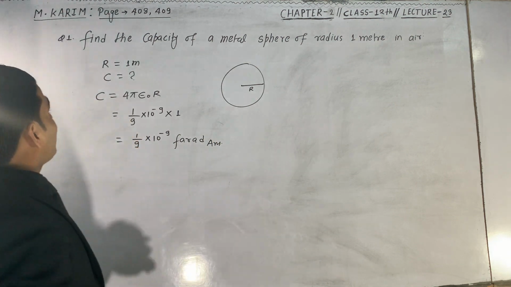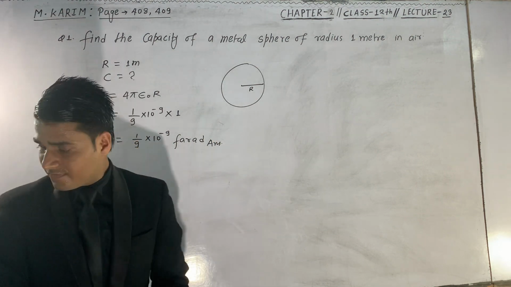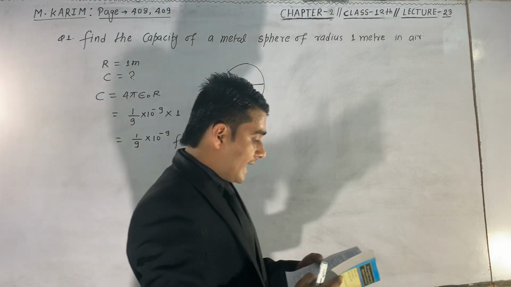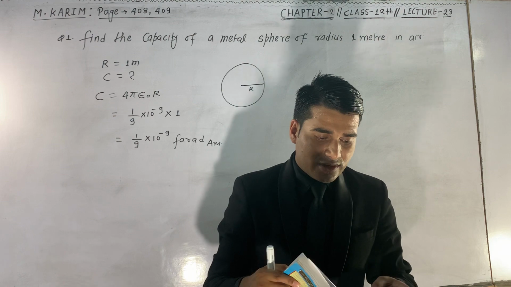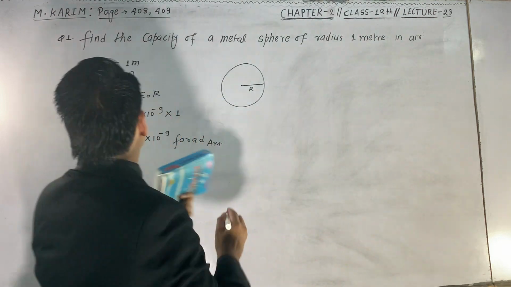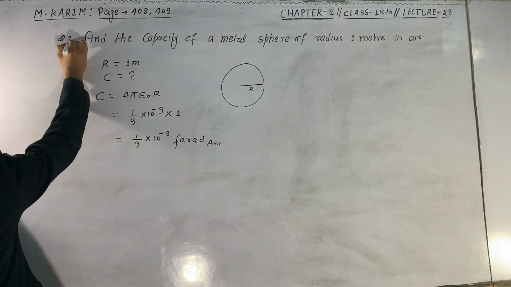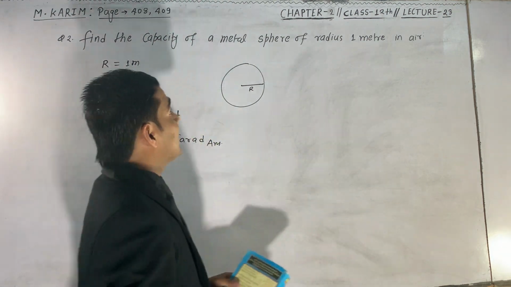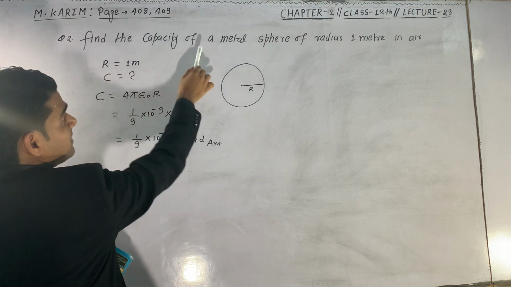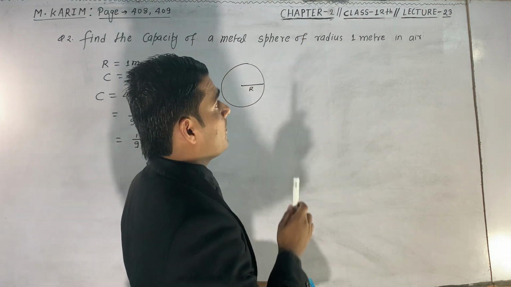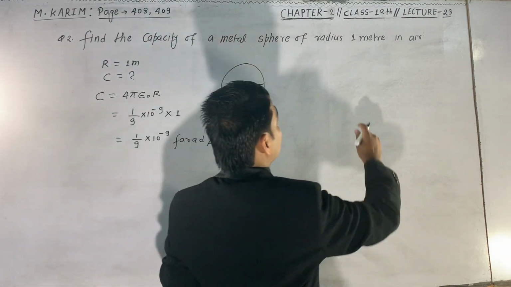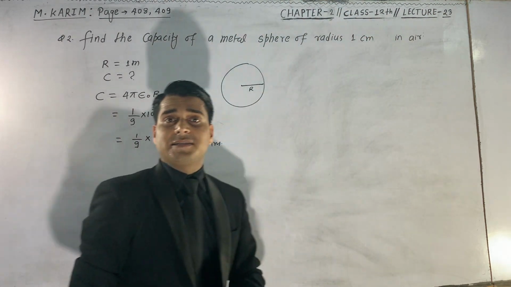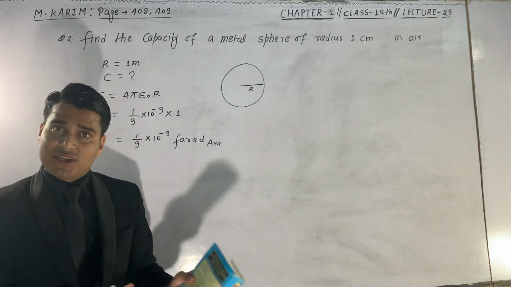Now the next question. Calculate the capacity of a sphere of radius 1 centimeter in air. This is question number 2, and it is similar to question number 1: find the capacity of a metallic sphere. Now the radius is not 1 meter but 1 centimeter, and the metallic sphere is kept in the air this time also.